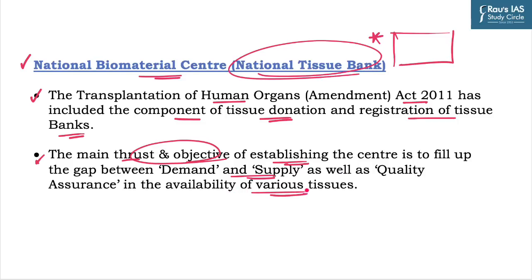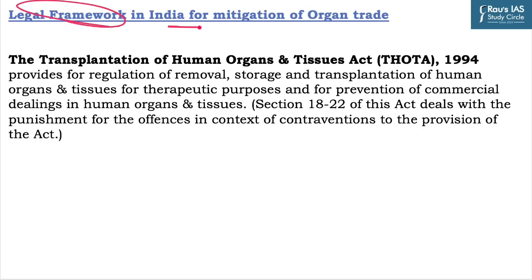We have briefly discussed NOTTO and its two divisions. Let us have a look at the legal framework in India for mitigation of organ trade. And the name of the act is the Transplantation of Human Organs and Tissues Act 1994. It provides for regulation of removal, storage and transplantation of human organs and tissues. And it also deals with the prevention of commercial dealings in human organs and tissues. Sections 18 and 22 of this act deal with the punishment of offences in the context of contraventions to the provisions of the act. That's all for today's discussion.